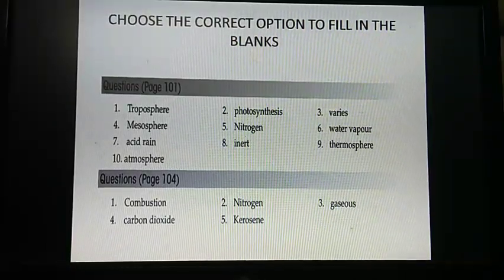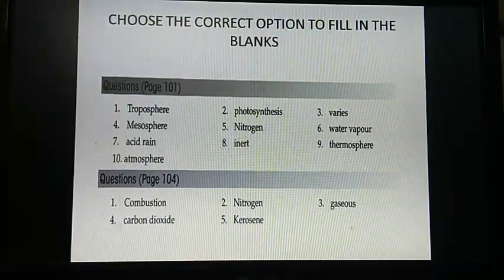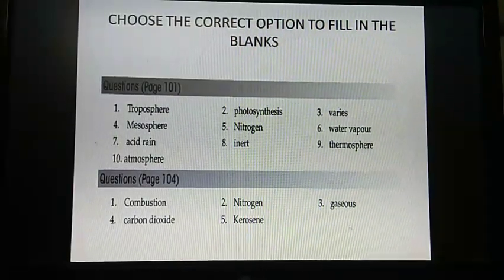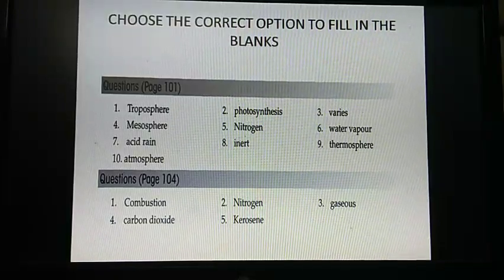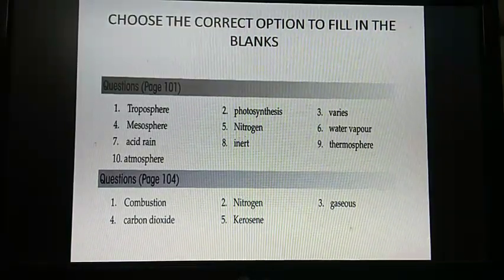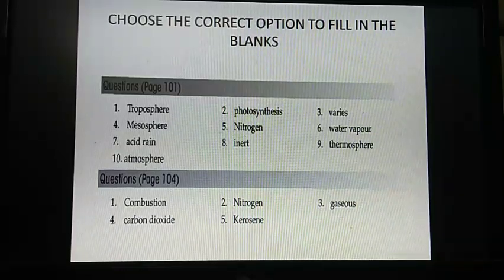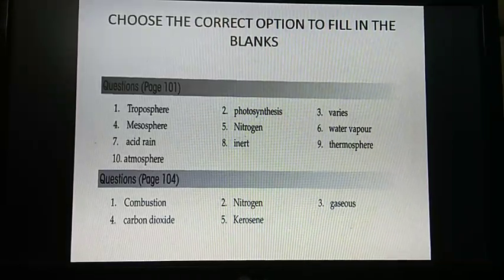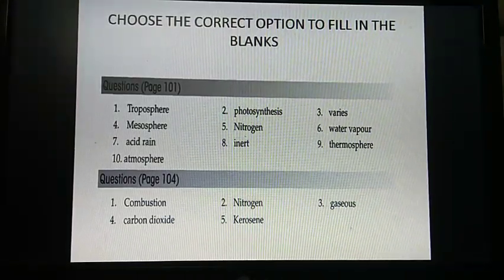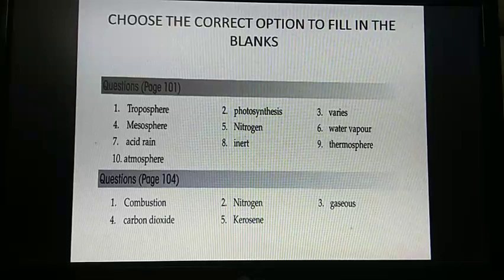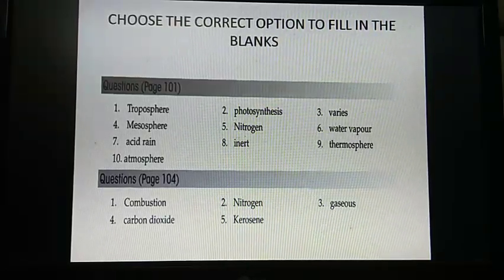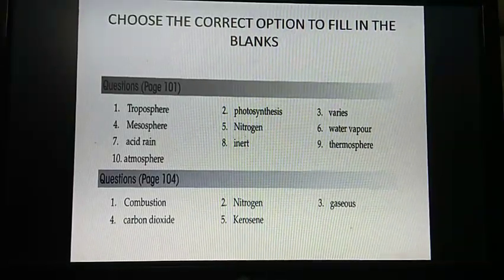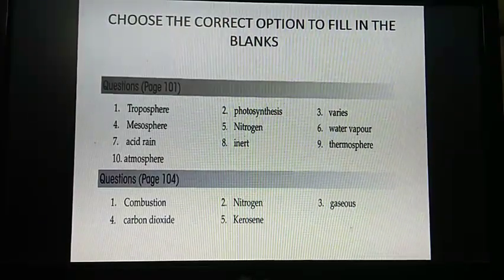Number 4. Dash is the layer above stratosphere in which the incoming dust and rock fragments burn. Answer is mesosphere. Number 5. Dash is almost an inert gas which does not support burning. Answer is nitrogen. Number 6. The presence of dash in air decides the changes in the weather such as rain. Answer is water vapor.